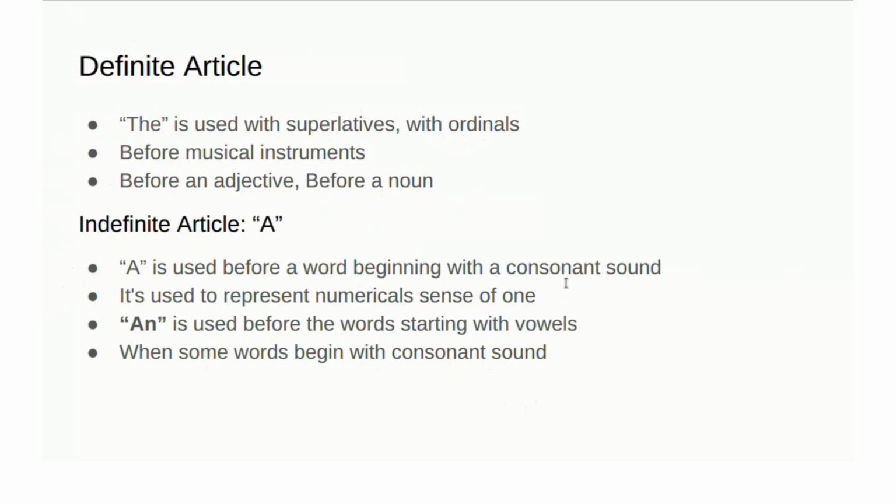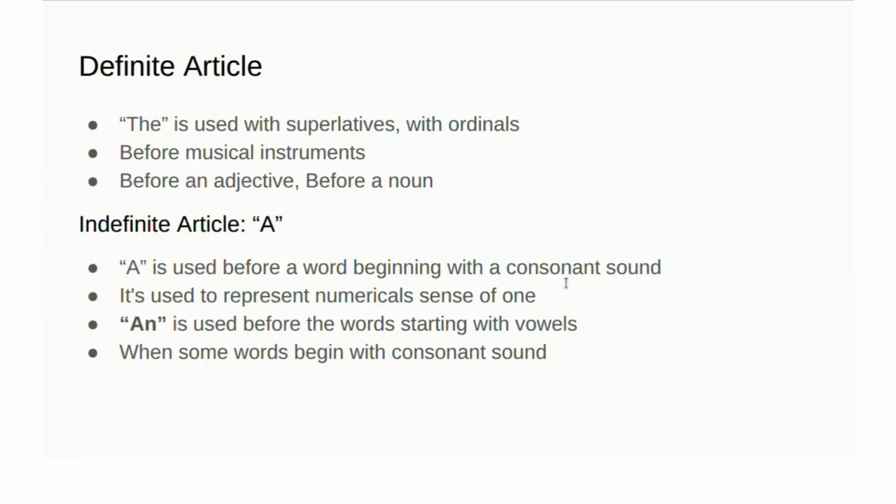Okay, we can use a table, a chair, a desk, a boy, a girl, like this. So it may represent not a particular girl, not a particular boy, not a particular chair, but any boy, any girl in the class. And it is used to represent the numerical sense of one, and also it represents the number one.